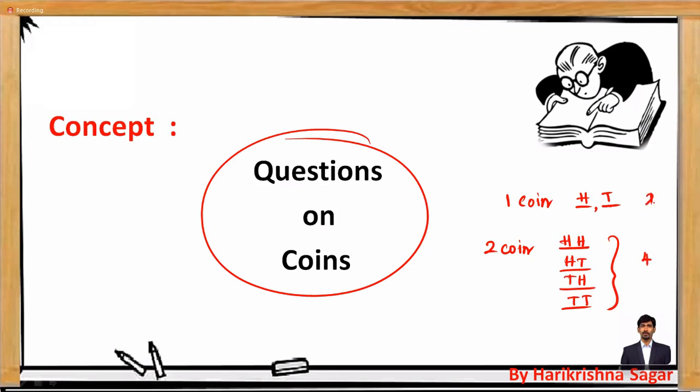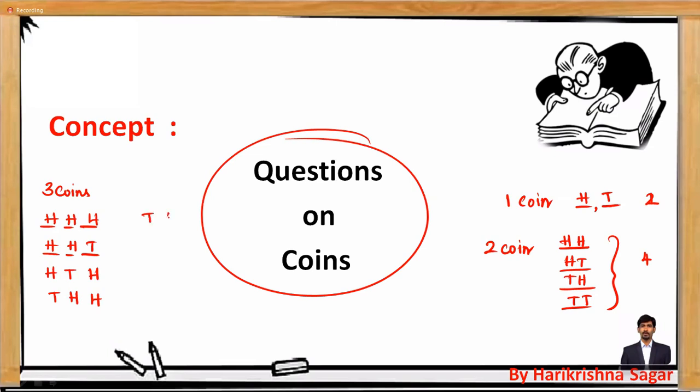Similarly, if you are throwing 3 coins simultaneously, how many outcomes are you going to have? You are going to get head-head-head, or head-head-tail, or head-tail-head, or tail-head-head.